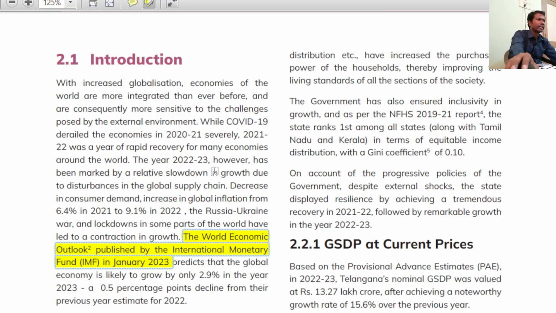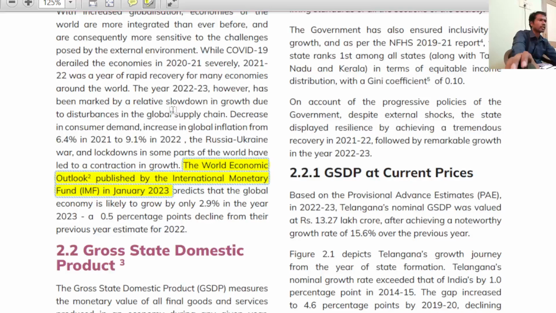So because of global inflation, even today also we are facing inflation. You know it, right? The recession and inflation. Similarly, the Russia-Ukraine war is going on even today also. Right? This is also a paragraph, not that much important.